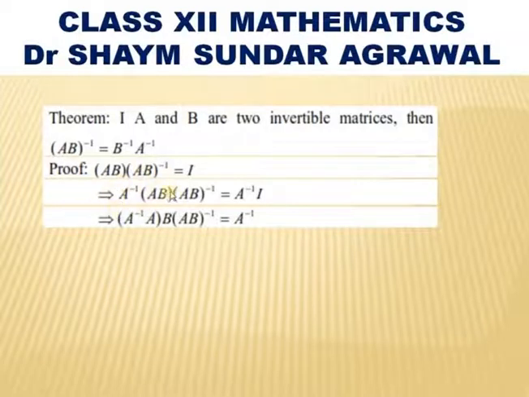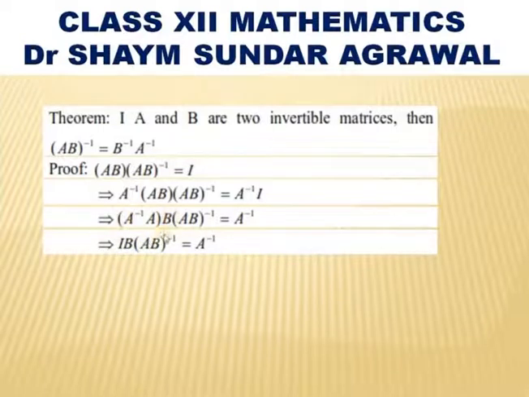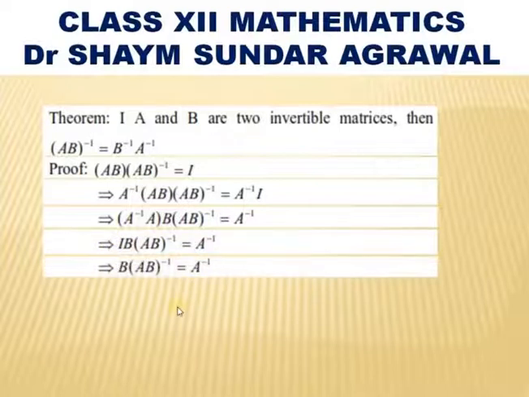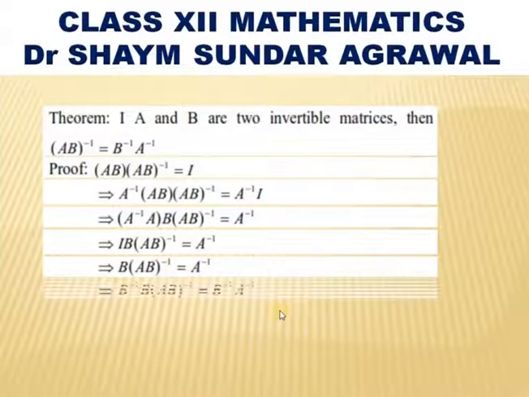As matrix multiplication is associative, A inverse into AB can be written as A inverse into A into B, and A inverse into A is the identity matrix. So, it is I into B into (AB) inverse is A inverse, and I into B is matrix B. So, B into (AB) inverse is equal to A inverse.